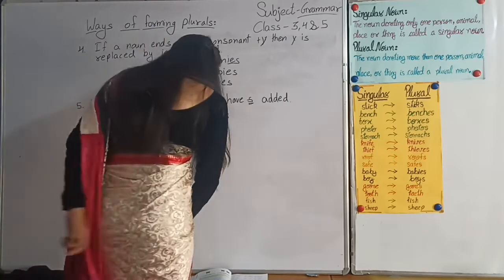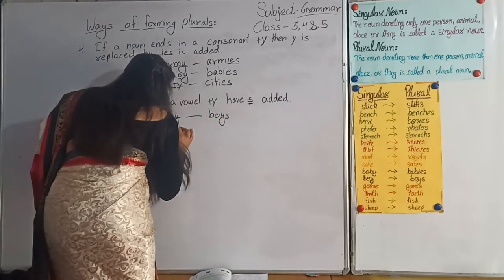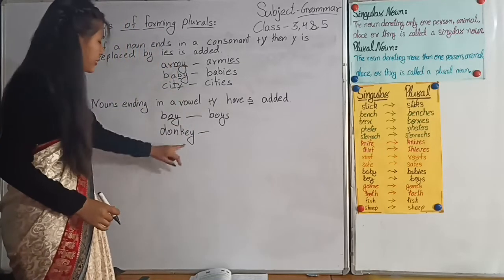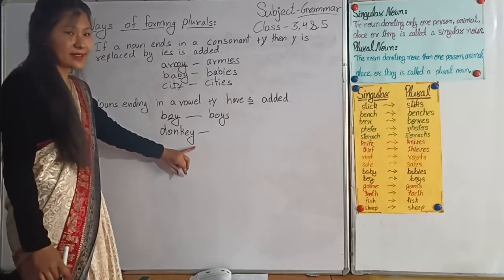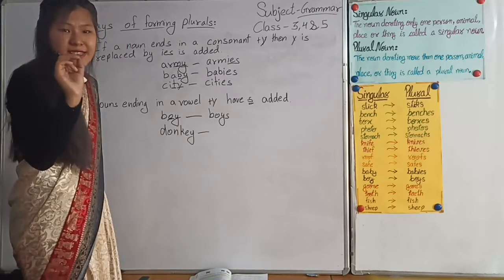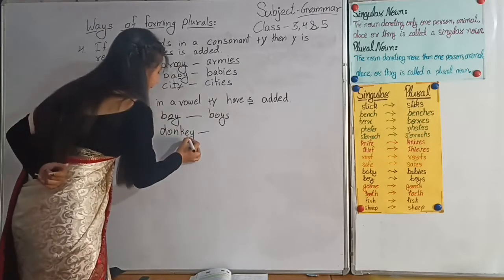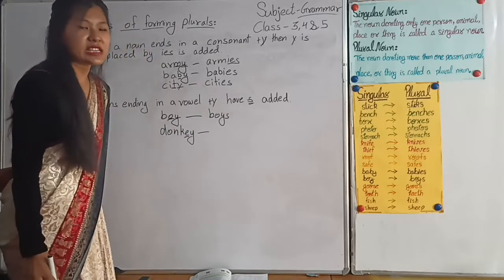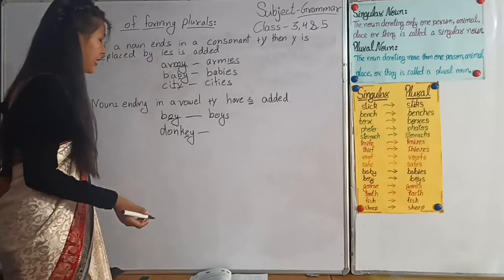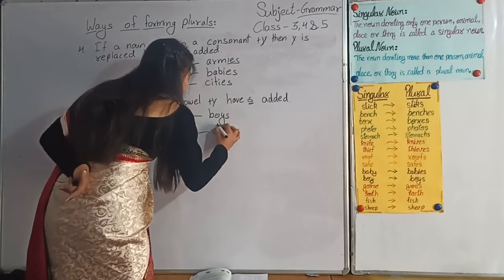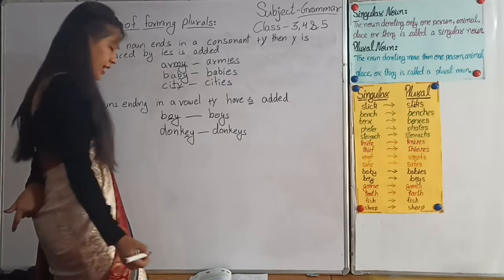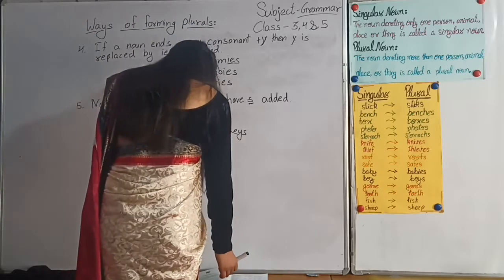So let's write the next example, and the next example is donkey. D-O-N-K-E-Y, donkey. And dear students, look at the whiteboard. Yes, Y is the ending letter in this noun, but before Y there is one letter, and which letter is that? Yes, absolutely, a vowel letter. E is a vowel letter. So what we have to do? We have to just add S at the end only to make it a plural noun. D-O-N-K-E-Y-S, donkeys.